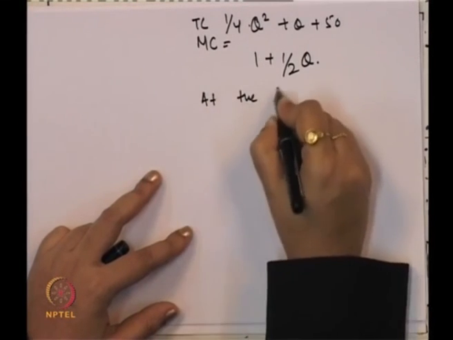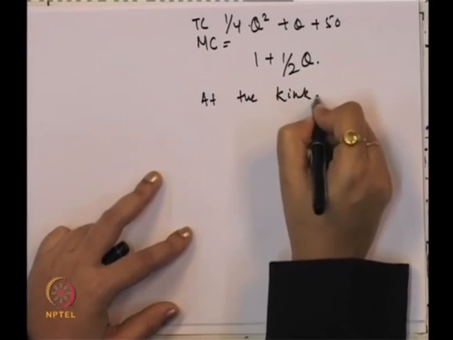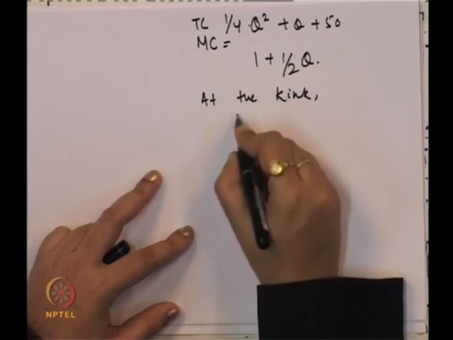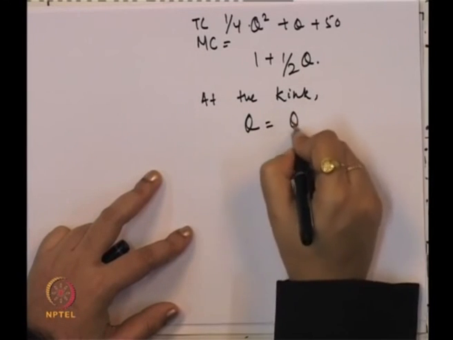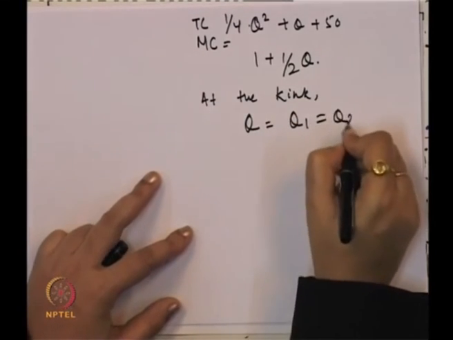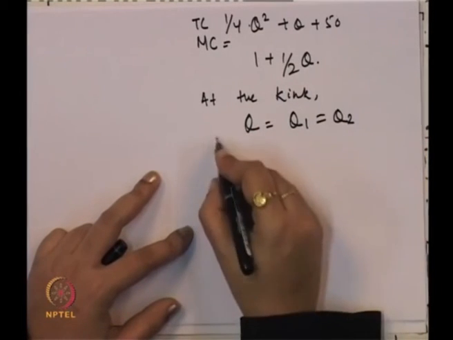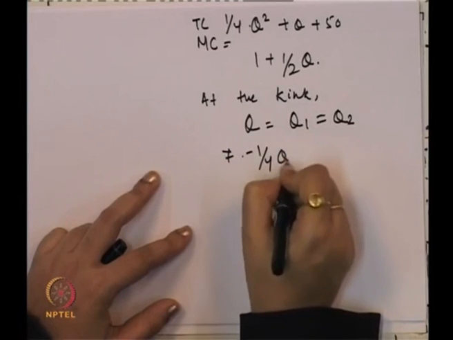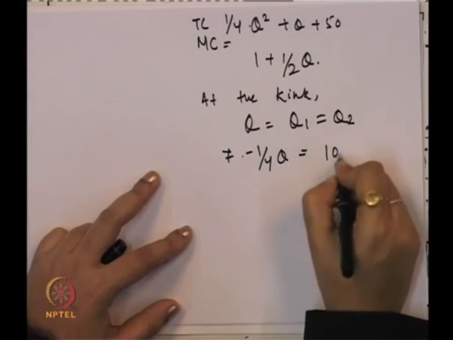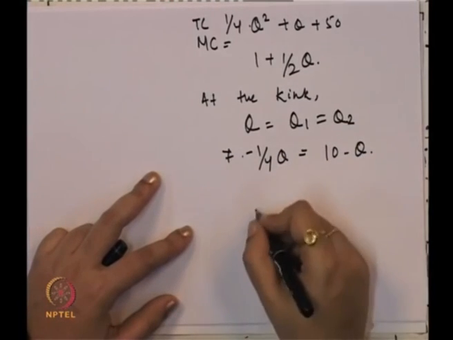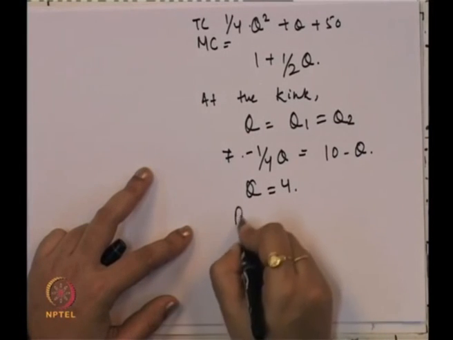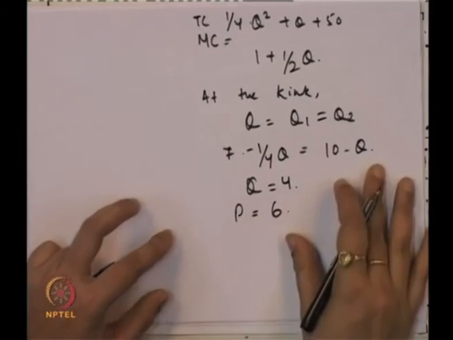And if you look at the kink, at the point of kink, both the demand curves should intersect, and to get this intersection we set Q is equal to Q1 equal to Q2. So, 7 minus 1/4 Q is equal to 10 minus Q. So, Q is equal to 4 and P is equal to 6.